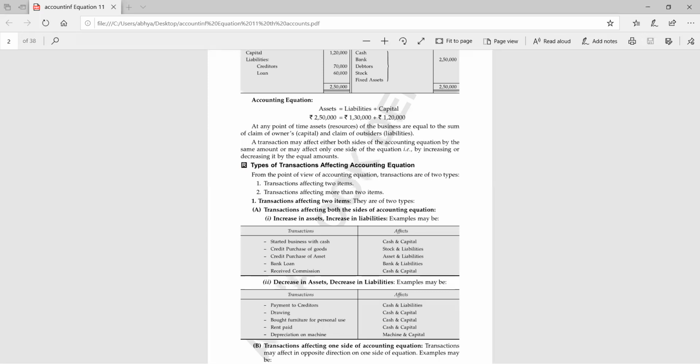When the word goods is written, then it is stock. But if the name of an asset is given, like computer purchased, furniture purchased, machine purchased, then all these are assets. For goods, the word goods will always be mentioned. Okay, so shares purchased. Yes, Harshita.